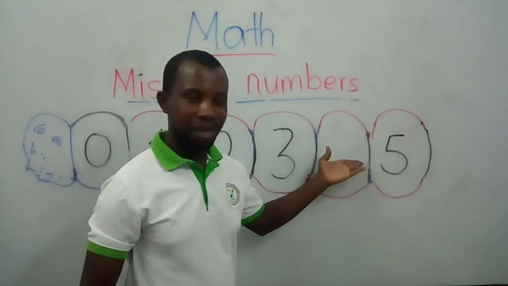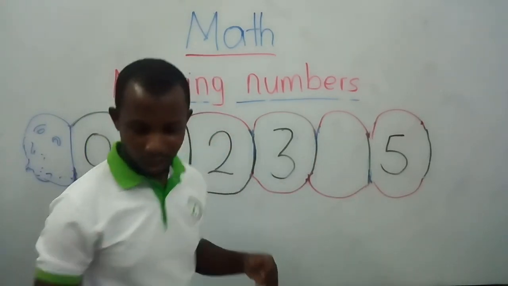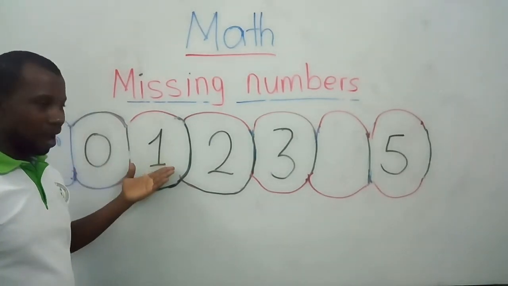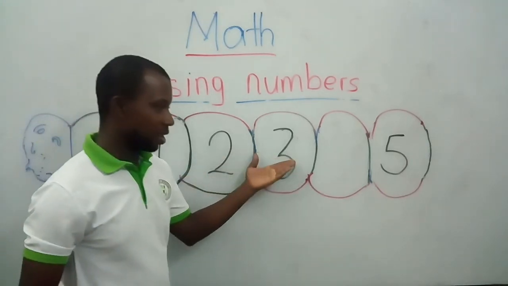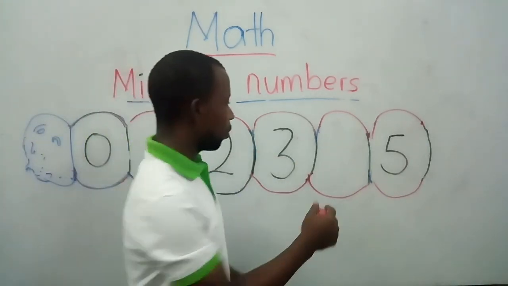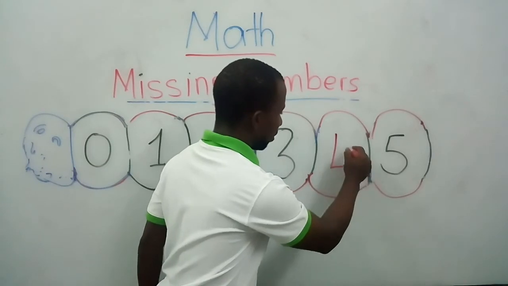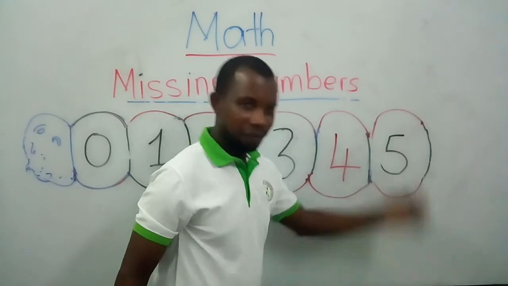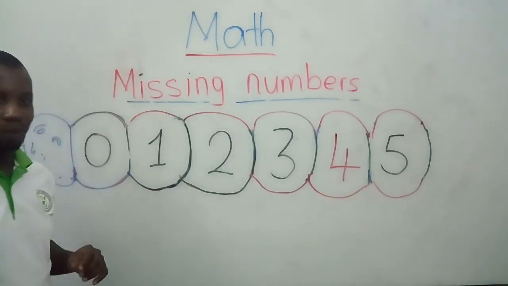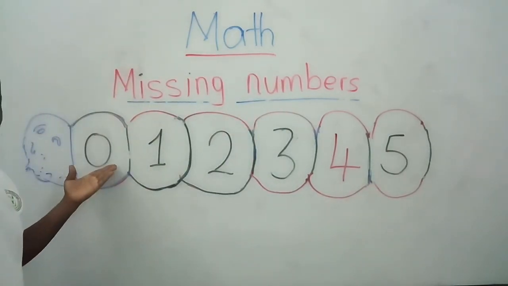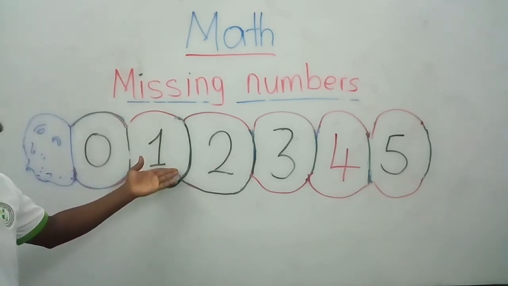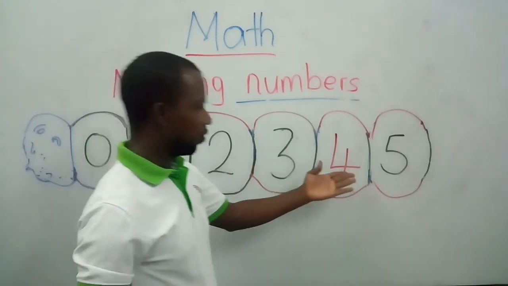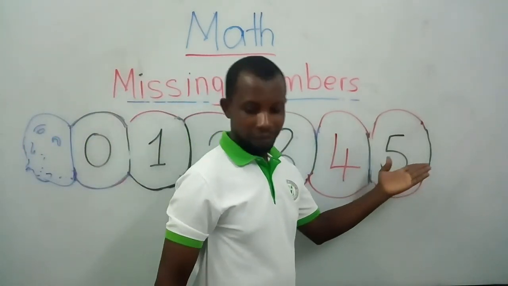What number do we have here? Okay, let's count one more time. Let's go. 0, 1, 2, 3. Very good. Number 4. We have here number 4. After number 4, what is the next number? Number 5. So we are going to count one more time. 0. Very good. 1, 2, 3, 4, and number 5.